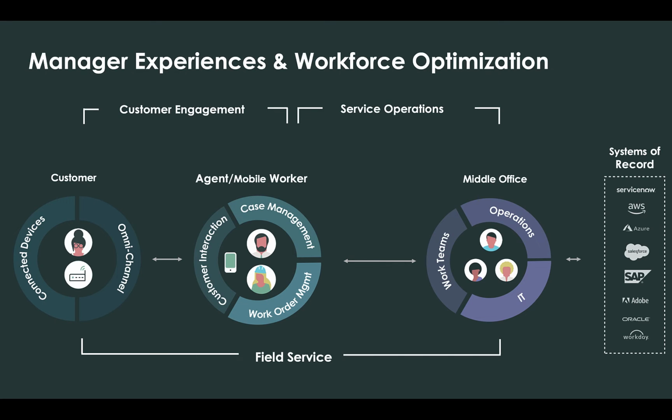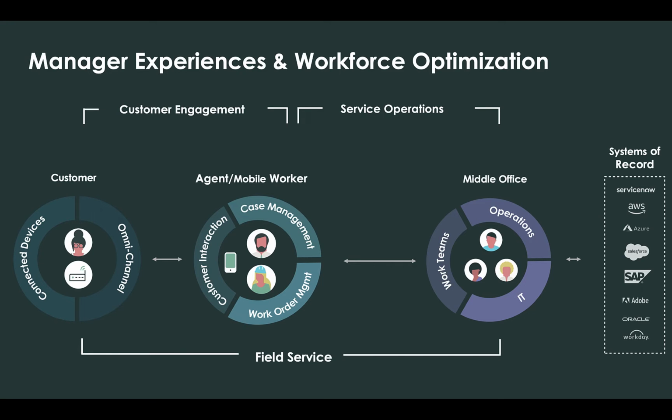Let's talk a little bit about the CSM landscape. On the left-hand side, you have work flowing in over different channels. Traditional channels, such as phone and email, or modern channels, such as chatbots, social media, or messaging applications. In the middle layer here, you have the agent worker. The agent worker is working interactions or cases via some optimized user interface.